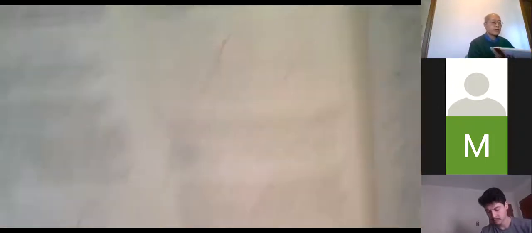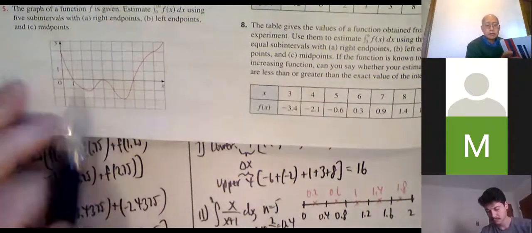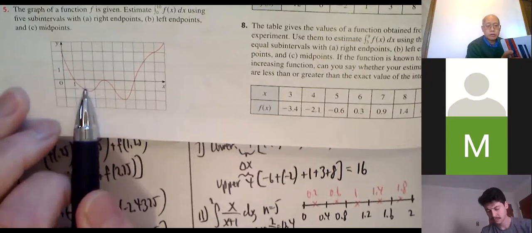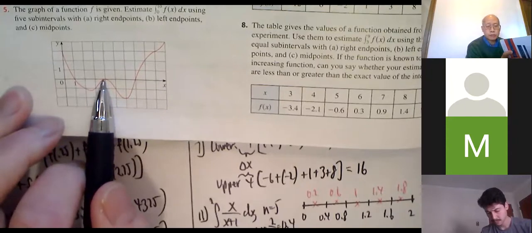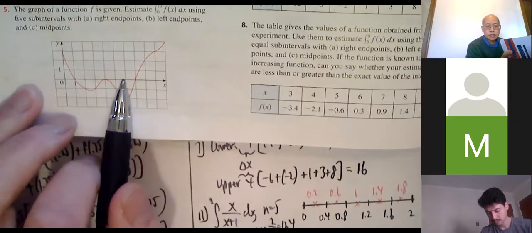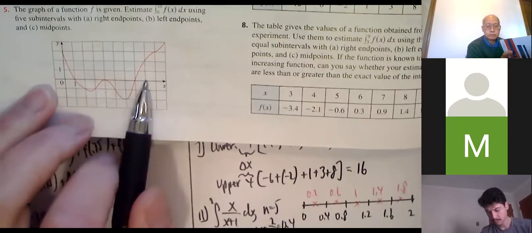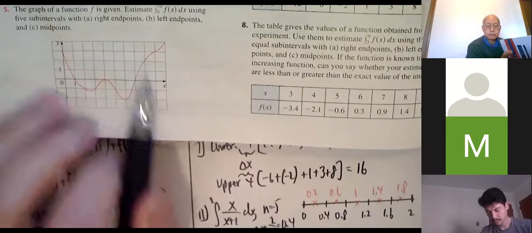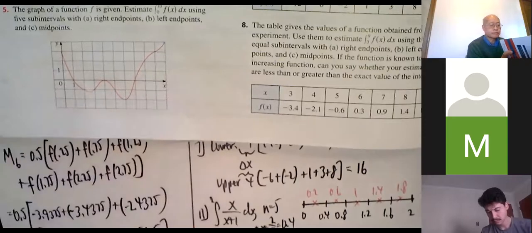So the function value at the right endpoints, which are 2, 4, 6, 8, and 10. Function value at 2, -1. Function value at 4, 0. At 6, -2. At 8, 2. And at 10, 4.